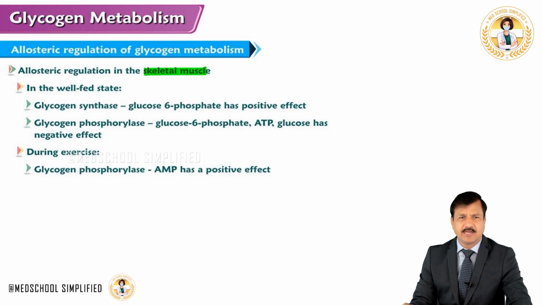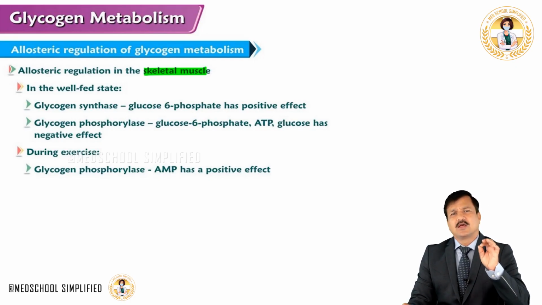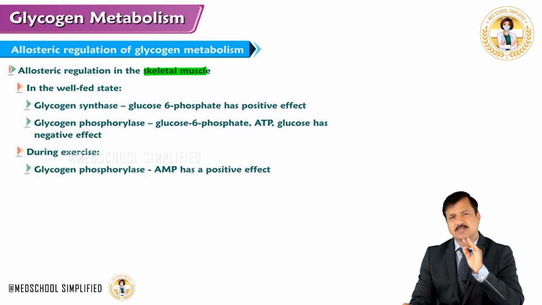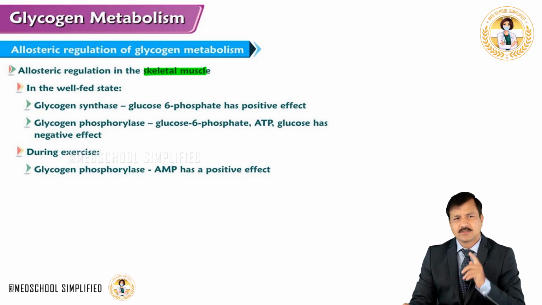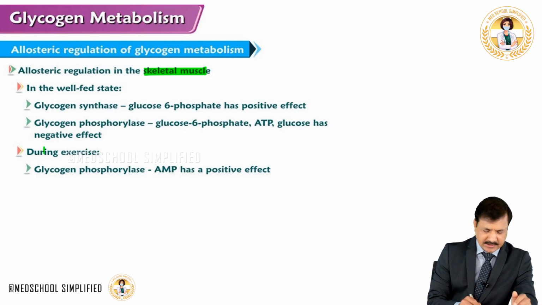ATP and glucose will have a negative effect on glycogen phosphorylase. So all those points are similar to what we have seen with the liver also. Now during exercise what happens? Because as I already told you, there is no effect of fasting on the skeletal muscle glycogen metabolism. So that's why it is not written here. So what is written is exercise.